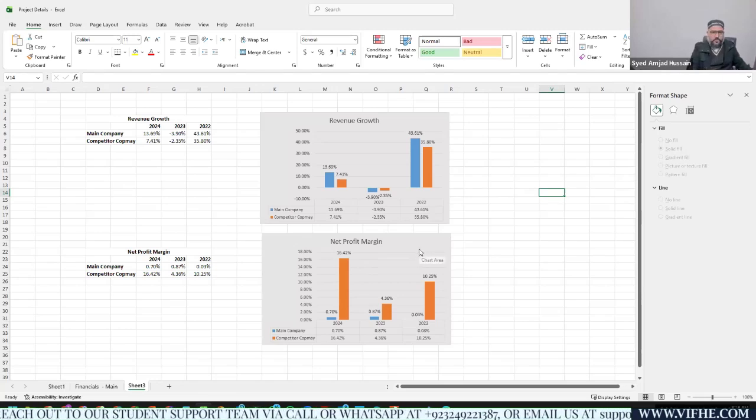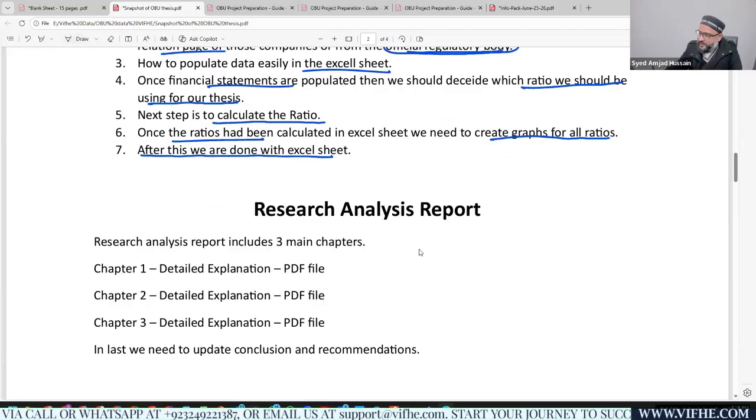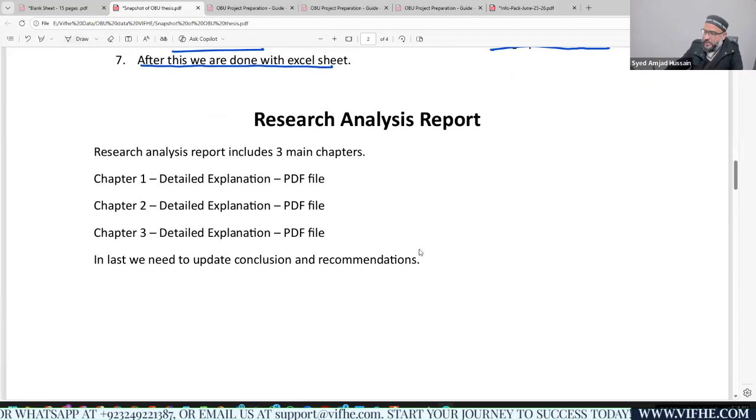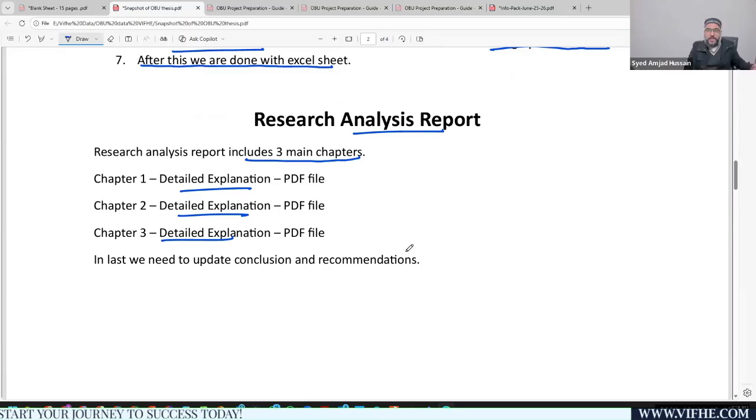This is the most important sheet, or the very first task when you're working on this, right? Okay, then the next file is the research analysis report, right? The research analysis report basically includes 3 main chapters. I have already provided an explanation of all these chapters. Now let's start with chapter 1. Now, this is going to be your Word file.